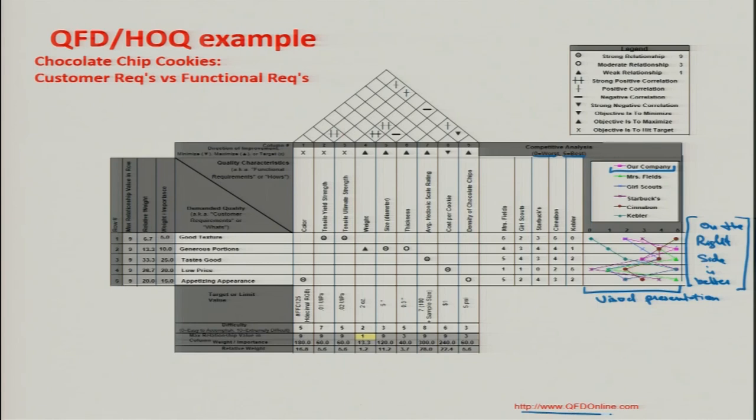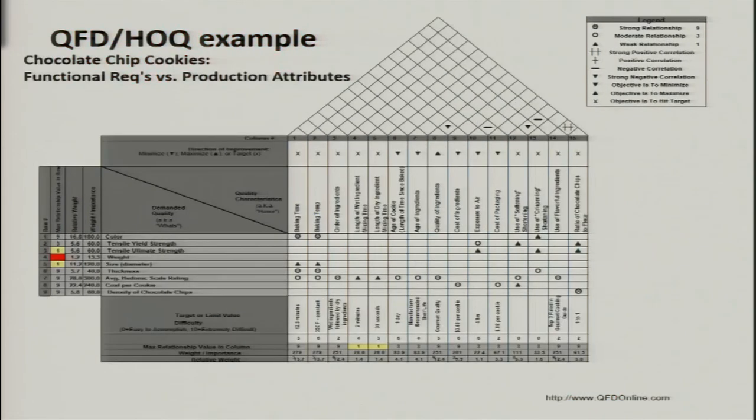So, that is there for the same example. You can go to this website also to see the details in this example. This was the customer requirement and functional requirement, those were related. This functional requirement, now these are the kind of design specifications which make our input for the second phase. This is phase 2.